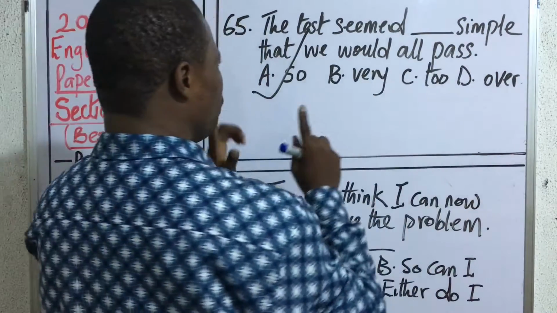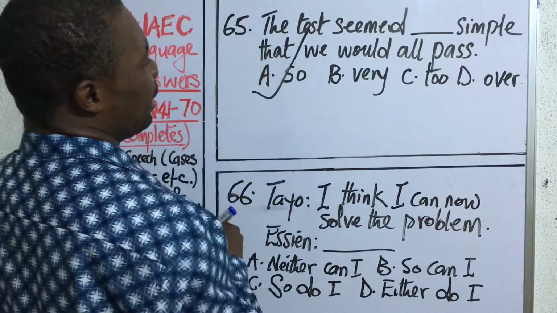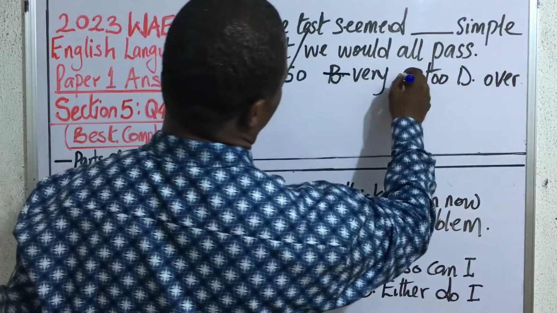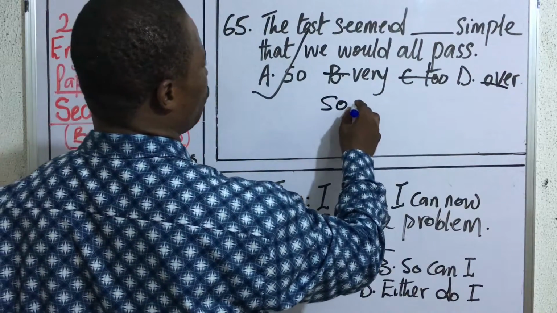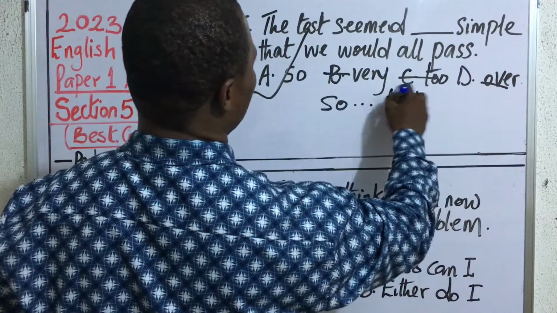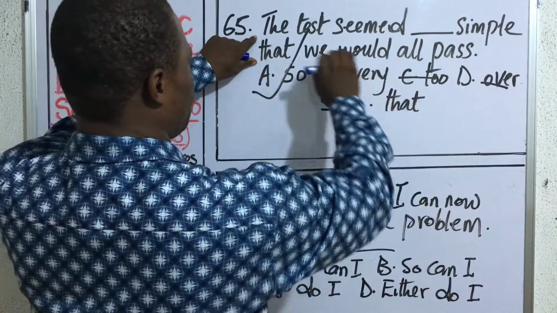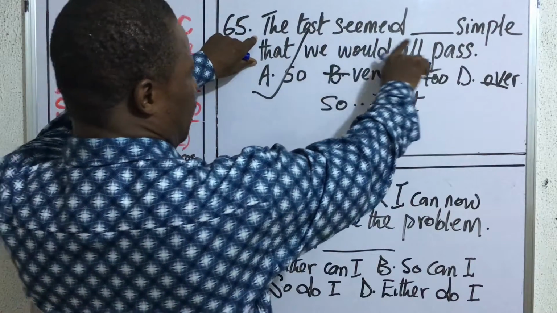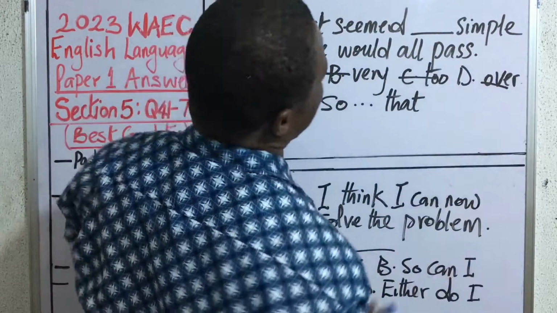Alright? But you look at the sentence very well. If it has that, then it cannot be very or too or over. It's going to be so. So we normally have so, collocator, that. So any expression that has a that, okay, we usually attract towards so. So you say, the test seemed so simple that we would all pass.